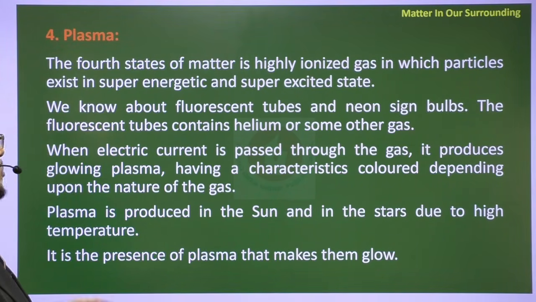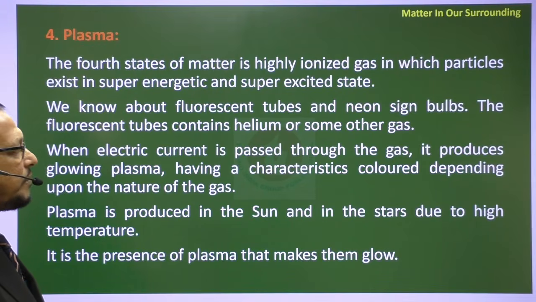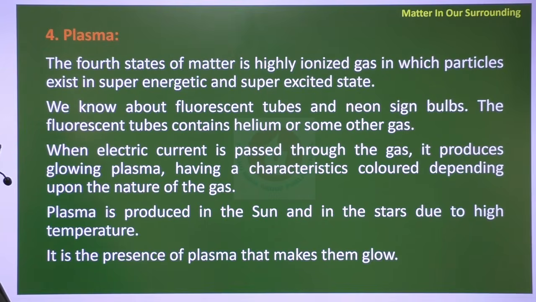You see, the fourth state of matter is highly ionized gas in which particles exist in a super energetic and super excited state. We know about fluorescent tubes and neon sign bulbs. The fluorescent bulbs contain helium or some other gases. When electric current is passed through the gas, it produces glowing plasma having a characteristic color depending upon the nature of the gas.